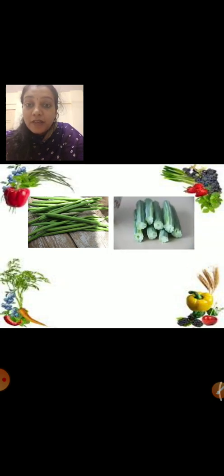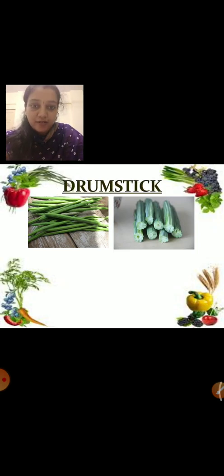Our next vegetable is, oh, can anyone tell me what this is? I'll give you one hint. It is seen in sambar. It is also seen in dal sometimes. And a vegetable can also be made by this. What is this? This is called drumstick. Repeat after me. This is called drumstick.